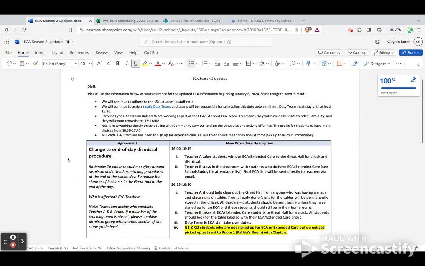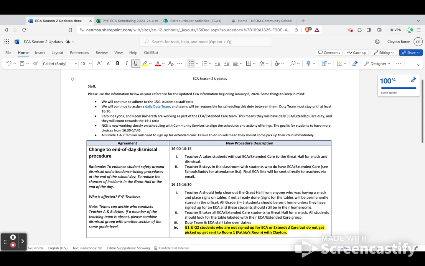So, Caroline and Reem also joined us before break. They will be working full-time with our ECA Extended Care program. This means they will have daily ECA and extended care duty, and they will count towards our 15 to 1 ratio. So that means that the duty team will have Caroline and Reem as additional people to help fulfill that ratio each day. We are now working closely with community services for scheduling. So that's part of the reason we're changing from a 4:15 to a 4:30 start time. That allows us to make sure that we're sending students to community services and we have the exact same timeline for them. That helps out for parents, community services, and for our timetabling and safety purposes.